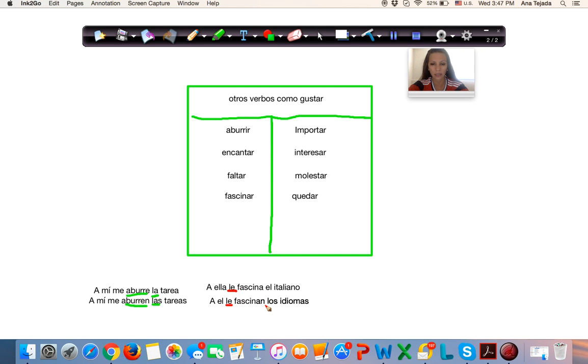Fascina and fascinan. What's the difference here? I'm going to give you another second to think about this. Muy bien. Idiomas, plural. El italiano, singular. That is the difference.